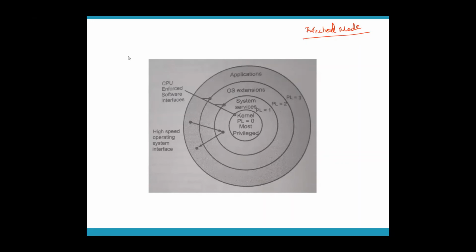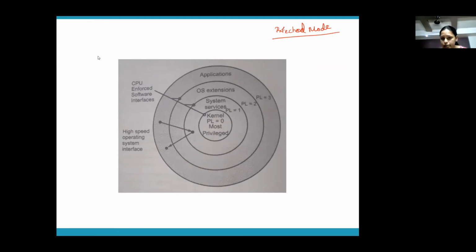Okay. So whoever is at privilege level 1 can access all data which is at privilege level 2 and privilege level 3. Suppose it is HOD sir. So HOD sir can come and inspect all the classrooms, all the staff rooms of our department, right? Anything which is under him, which is below him. So it's just like that.